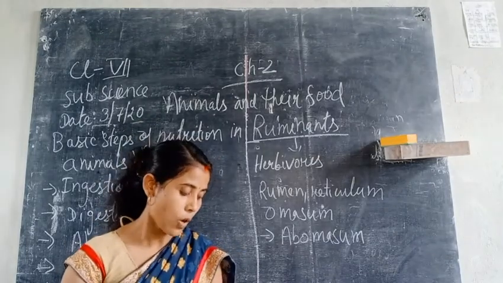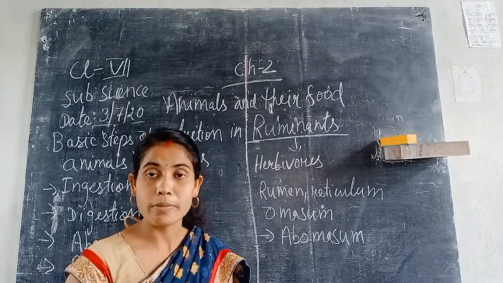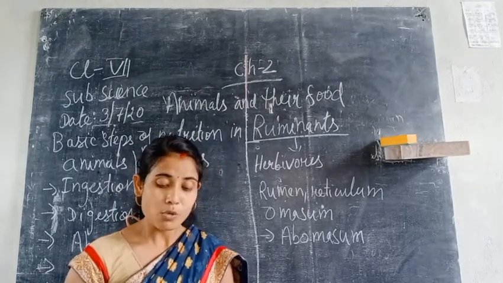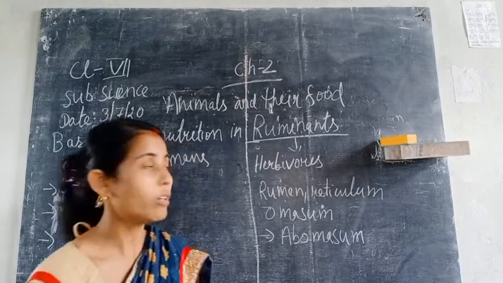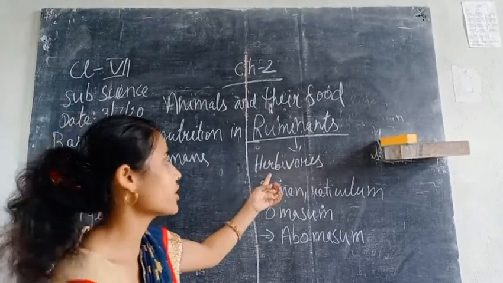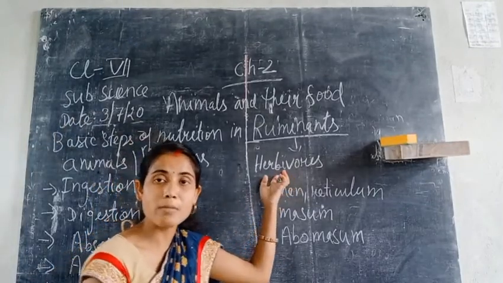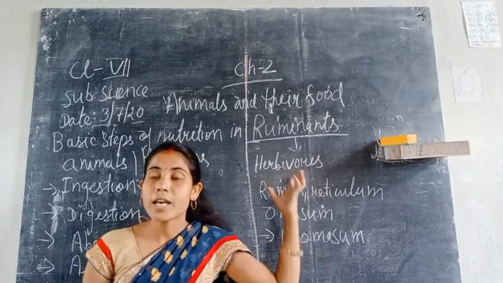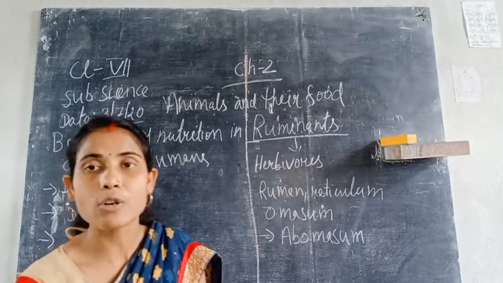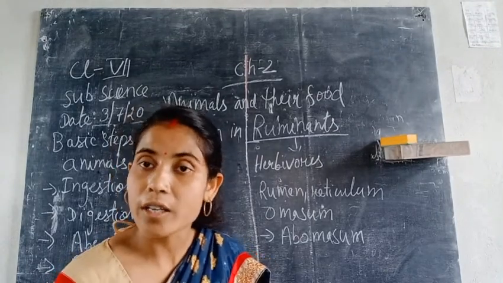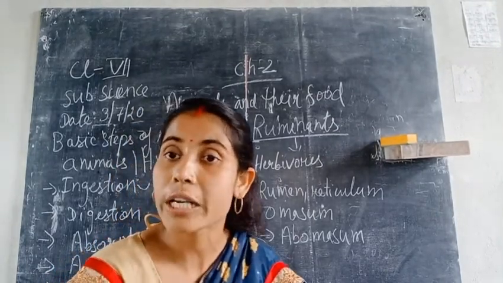Next, we have talked about nutrition in human beings and nutrition in amoeba, and now we have to talk about nutrition in animals like ruminants. Ruminants are herbivorous animals, that we can say, grass eater animals are called ruminants. Grasses are very rich in cellulose, and cellulose cannot be easily broken down by the animals. So they re-chew the food.